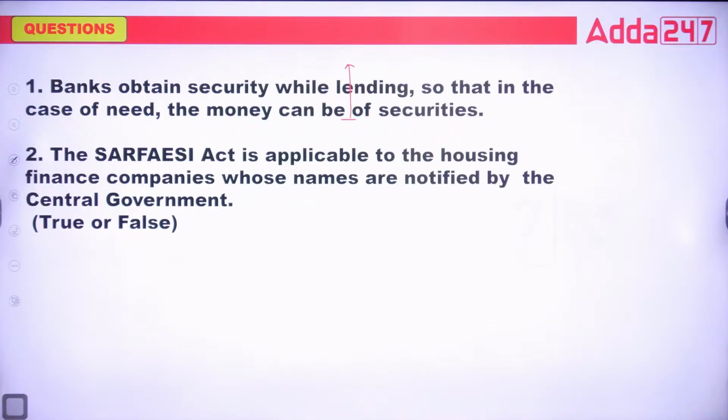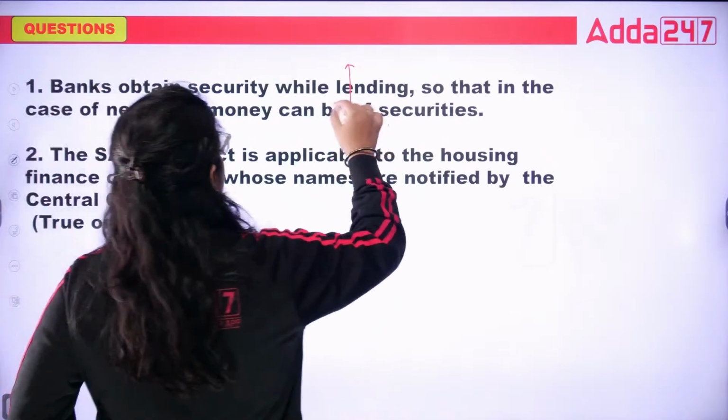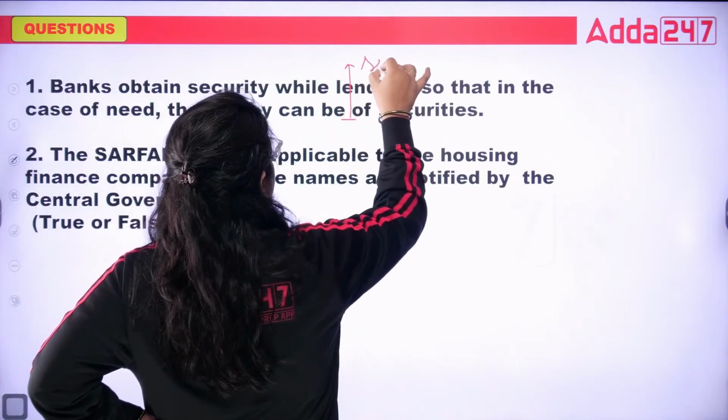The bank obtains security while lending so that in case of need, the money can be recovered by sale of the securities.